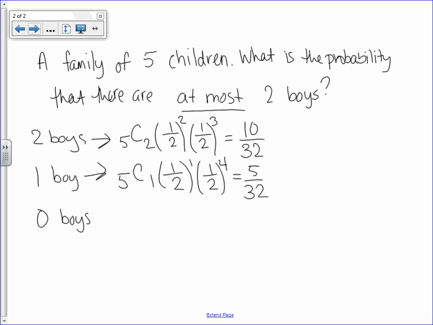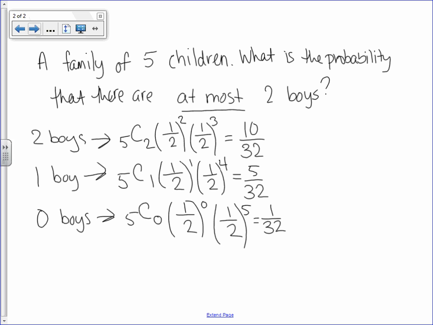Or you could have no boys. We could have all girls. So out of 5 kids, I want all the different ways that I could have 0 boys. I want the probability of being a boy to happen no, not at all, none, 0. And then I want the probability of being a girl to happen 5 times. Punch that in your calculator, you're going to get 1 over 32. So these are the probabilities of the 3 different scenarios of how I could have at most 2 boys in this family.